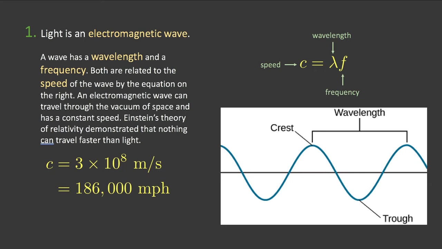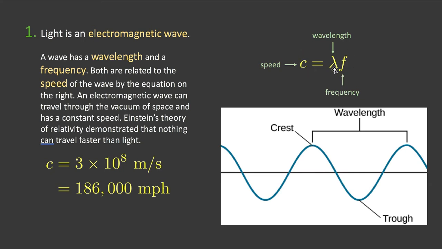In general, waves have a frequency and a wavelength and a speed, and they're all interrelated by the equation over here. So the variable c is the speed of the wave, how fast it's moving. The variable lambda, that's the Greek letter lambda, is the wavelength, so from crest to crest. Because it's an electromagnetic wave, it's like the peak of the electric fields or the peak of the magnetic fields. That's the wavelength. And then the frequency, so how fast the wave is oscillating up and down, how many times per second. And these are all related by this equation.